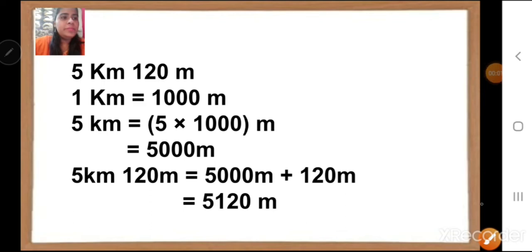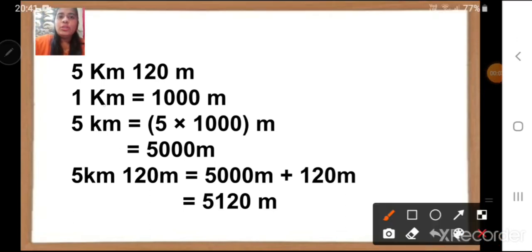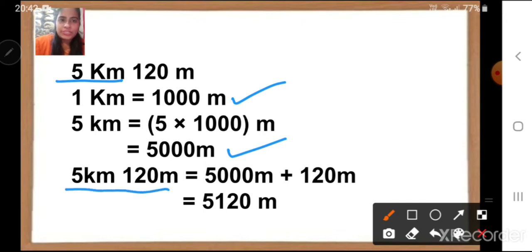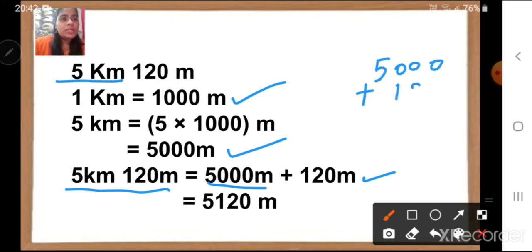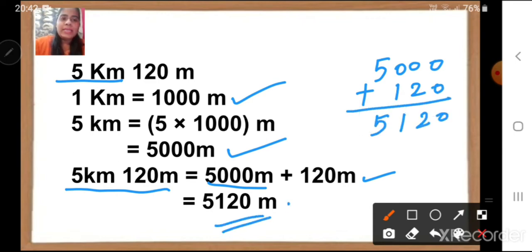See children, here the same thing. 1 kilometer is equal to 1000 meter, right? Then we will convert 5 kilometers first. 5 kilometer is equal to 5 into 1000 meter which is equal to 5000 meter. Then we will write the question and then we are going to replace 5 kilometers that we have got as 5000 meter plus 120 meter. Then we will add, right? 5000 plus 120 meter which is equal to 5120 meters. Got it children? How we have to do it?